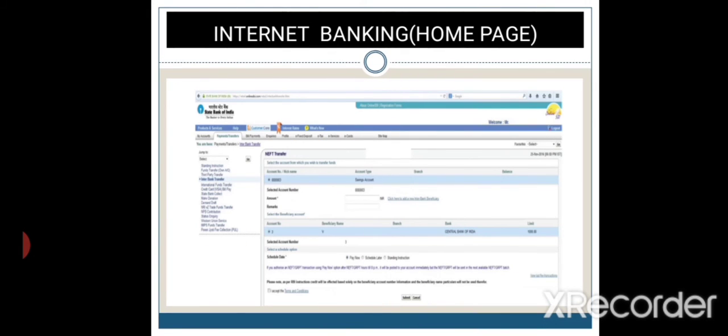This is the home page for internet banking. From here there are many options, such as to whom we have to send and from which branch. All these options are given on this home page, so from the home page we can select the options and transfer the amount.